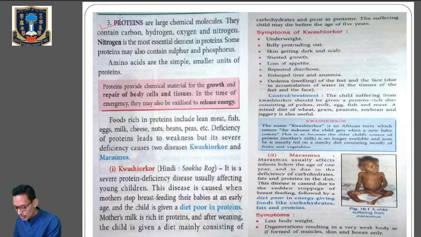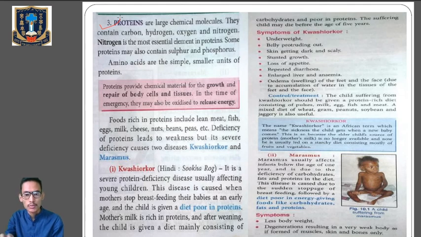Okay, and deficiency of proteins will lead to weakness, but in severe deficiency of proteins, individuals will suffer from two types of diseases. And what are the two diseases? First one is kwashiorkor and number two is marasmus. Okay, so these are the two diseases which are caused due to the deficiency of protein that leads to weakness. Number one is kwashiorkor and number two is marasmus. Okay, so these are the two types of diseases which are caused due to the deficiency of protein in the diet. Clear? Okay, so this kwashiorkor and marasmus.